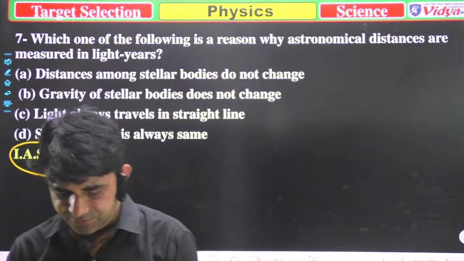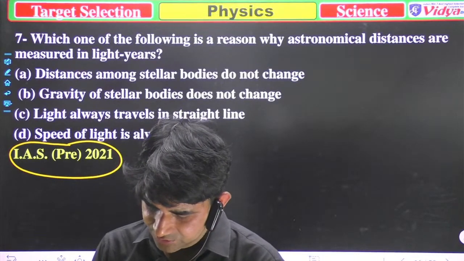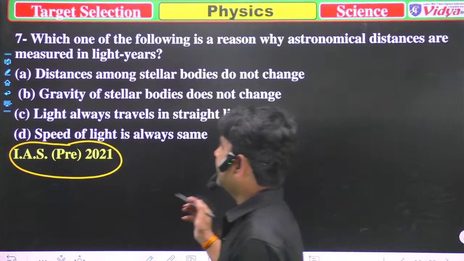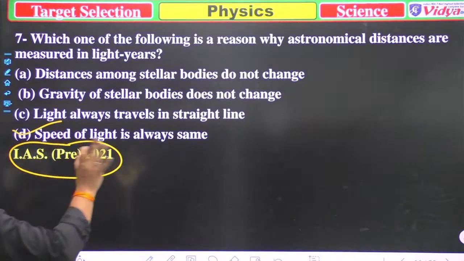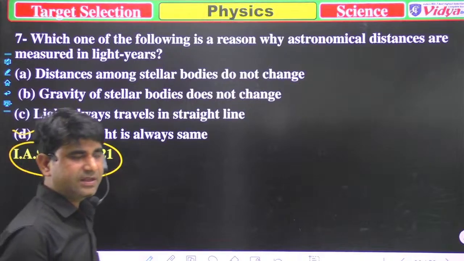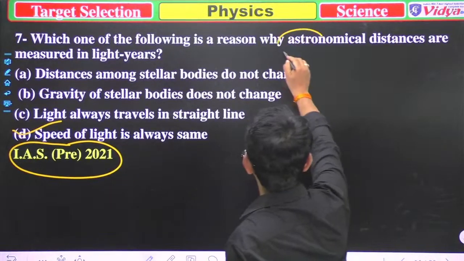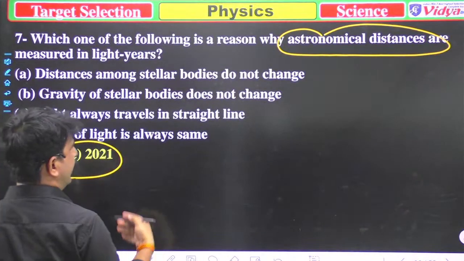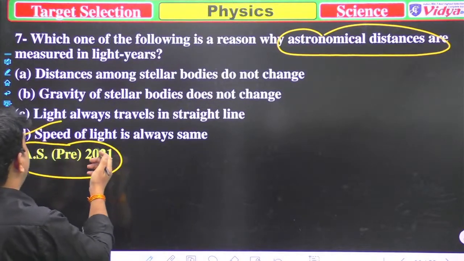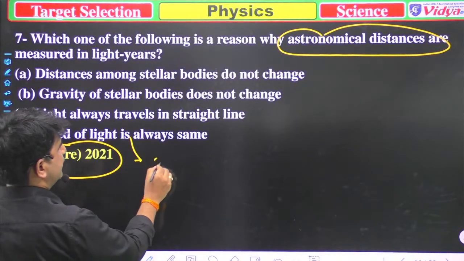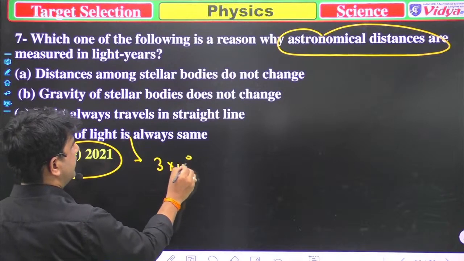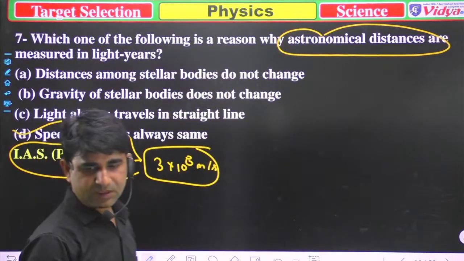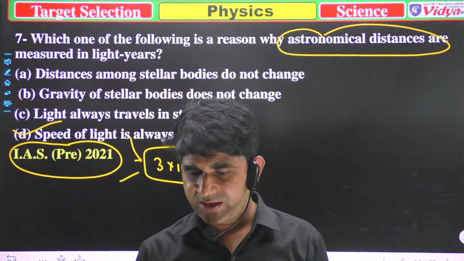Anyone who is live there, please try to attend that question, which of the following is correct. So this time option D is correct, because the speed of light is always same. That is why astronomical distances are measured in light years, and the speed of light is 3 into 10 to power 8 meter per second. Okay, so now we'll move to the next question.